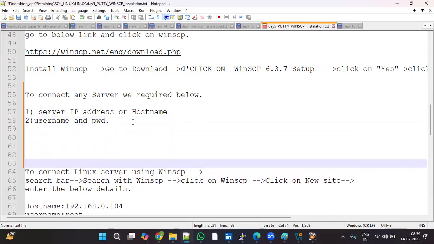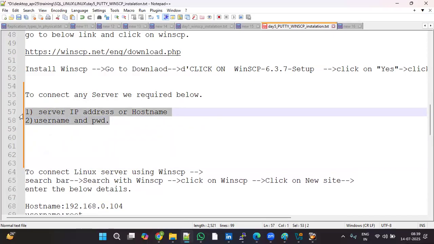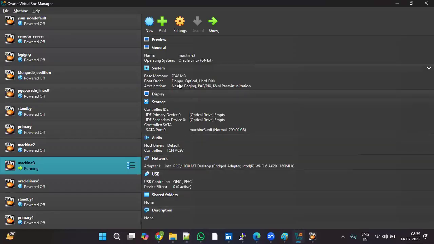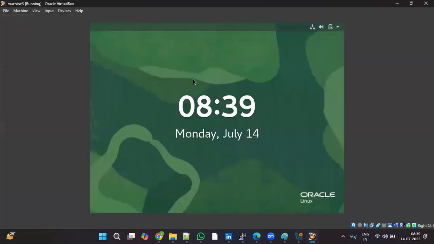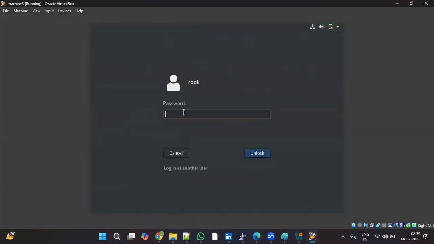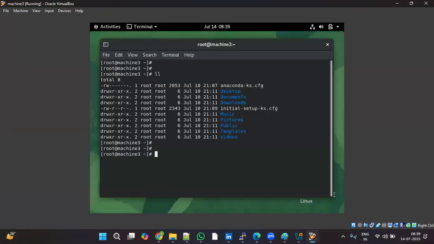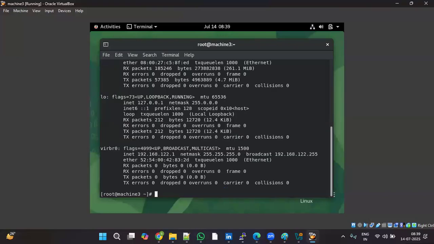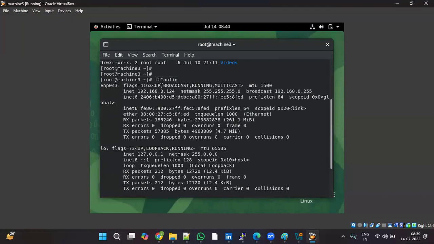How do we get the username, password and server IP address? The Linux team will share them. But as of now, we only installed Linux, so we have to connect to the virtual machine to get the IP address. We know the username and password. Let me log in, I need the IP address. How to get the IP address? There is a command: ifconfig.